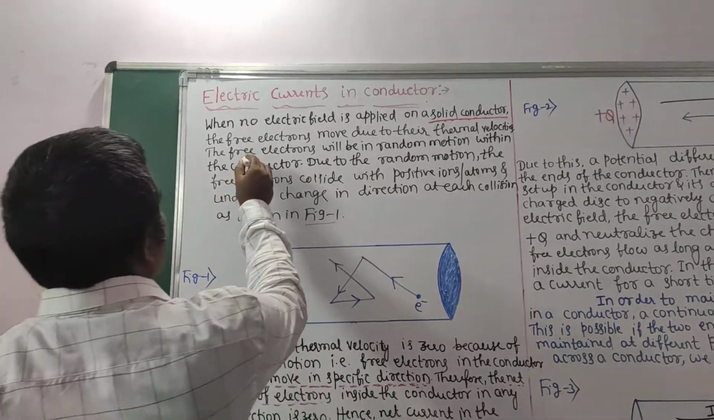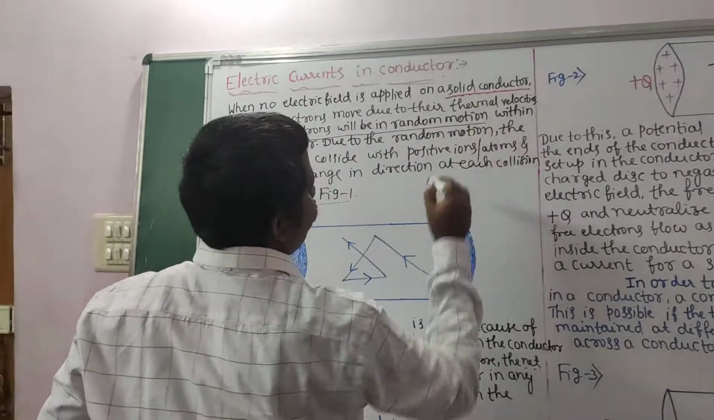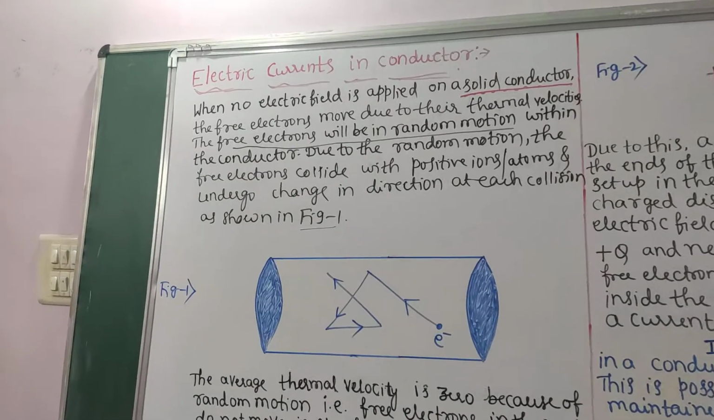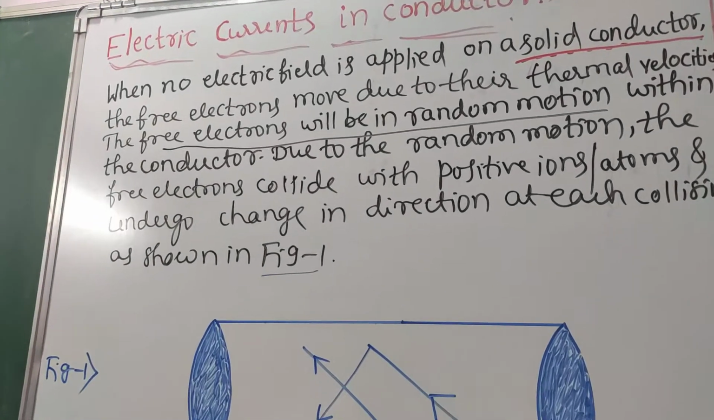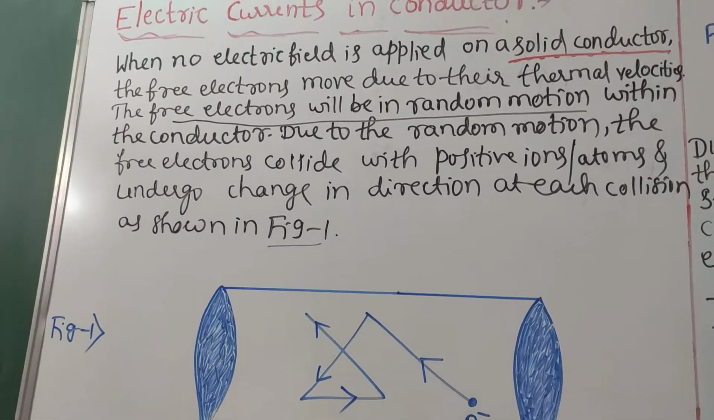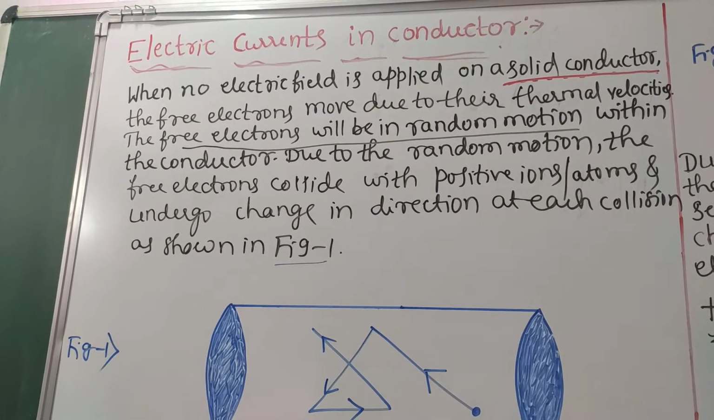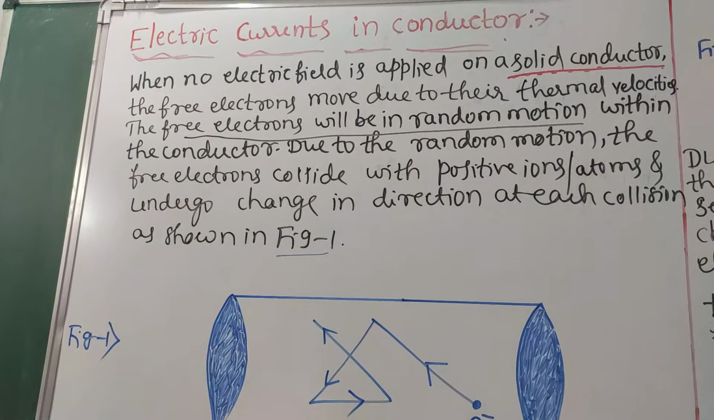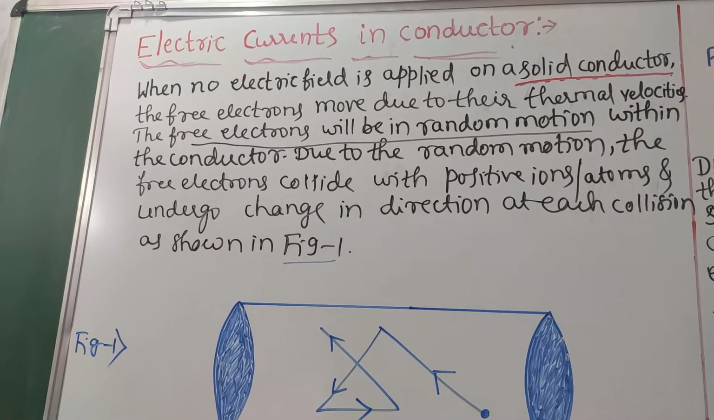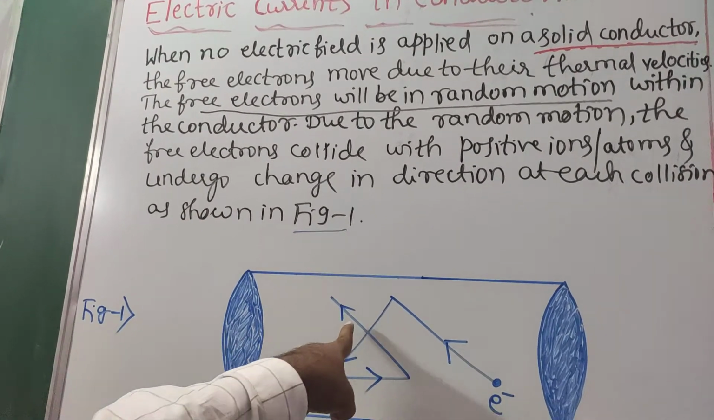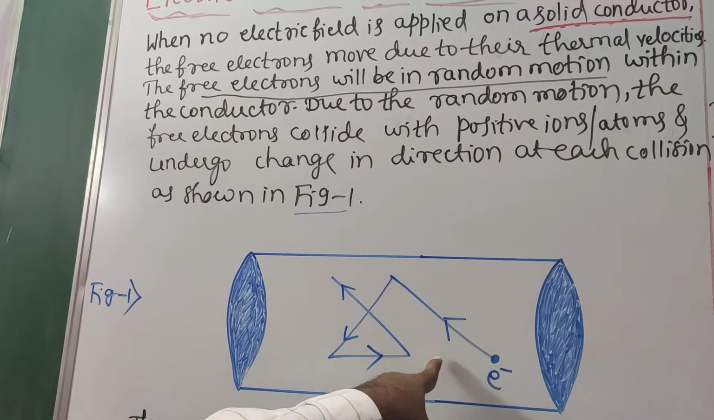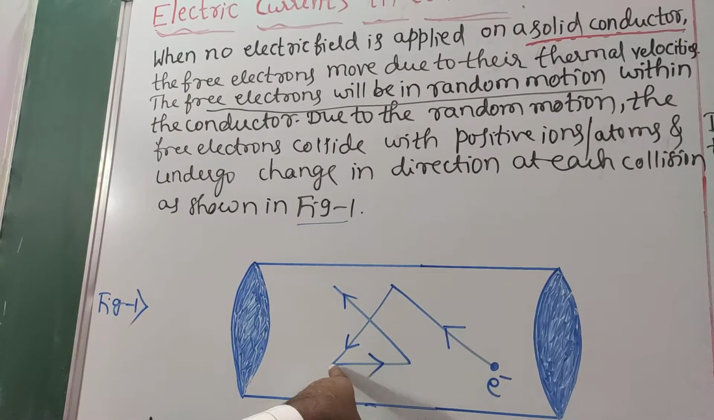This point is very, very important. The free electrons are in which motion? Random motion within the conductor. Due to the random motion, the free electrons collide with positive ions or atoms. ये random motion की वजह से जो भी free electrons हैं, they will collide with positive ions or atoms and hence undergo change in direction at each collision. Therefore, they will change direction and follow a zigzag path. एक बार hit हो गए, direction change हो गया.